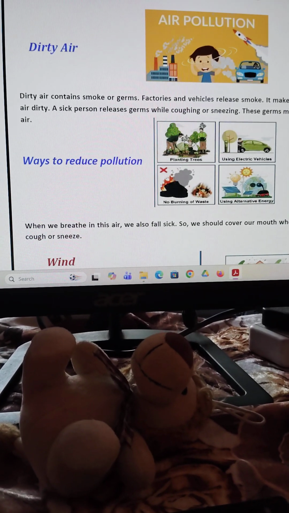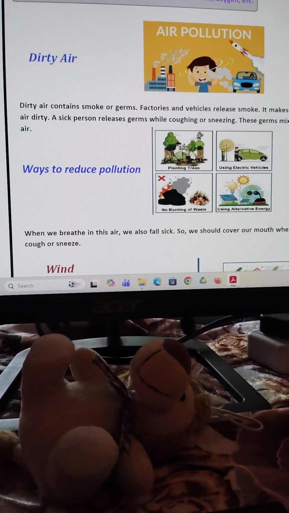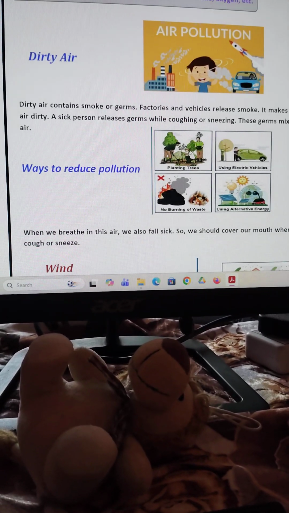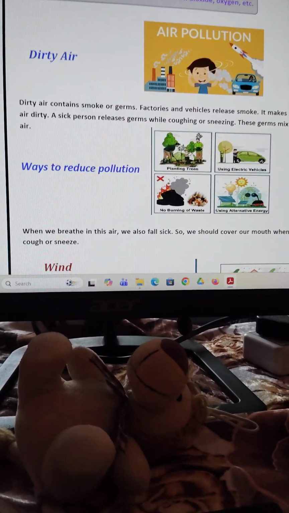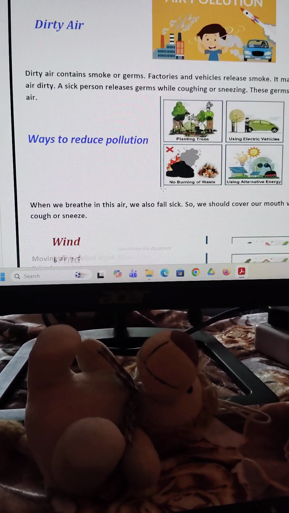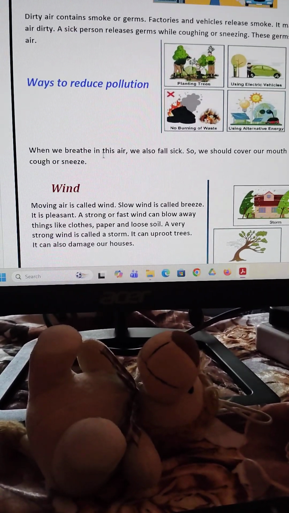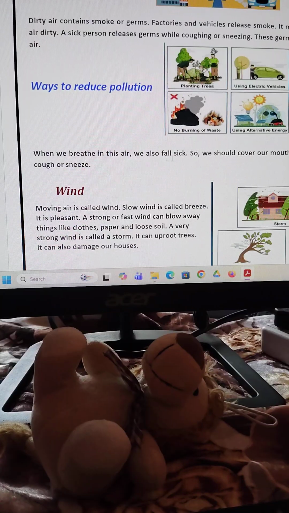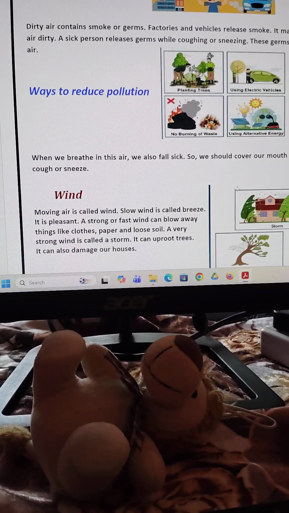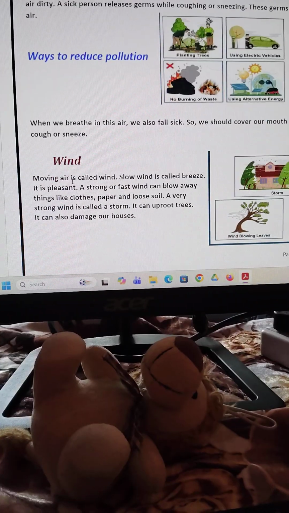We should use alternative energy, like sunlight and electricity, solar power, then we reduce the pollution. When we breathe in dirty air, we also fall sick, so we should cover our mouth when we cough and sneeze.